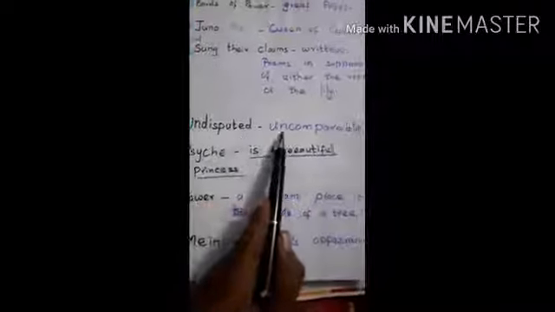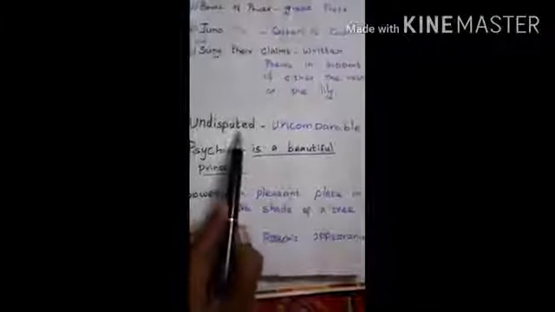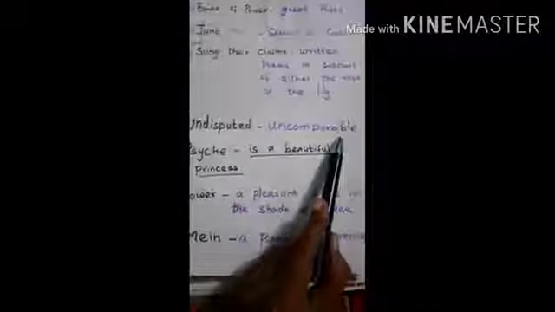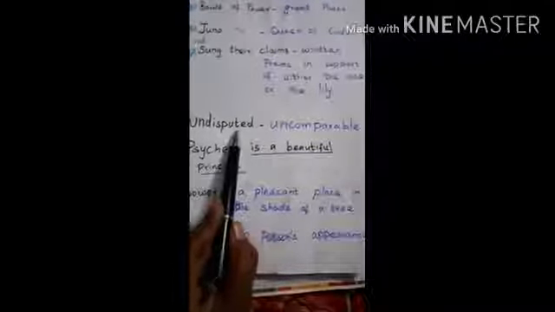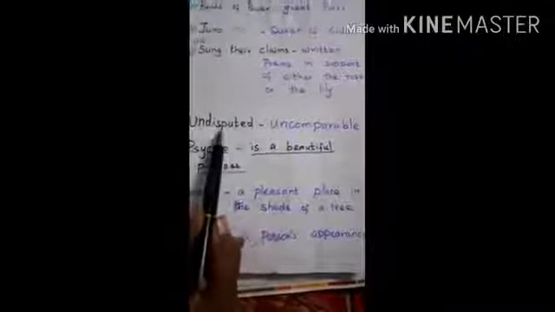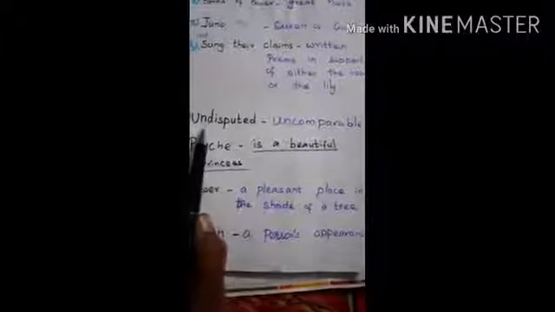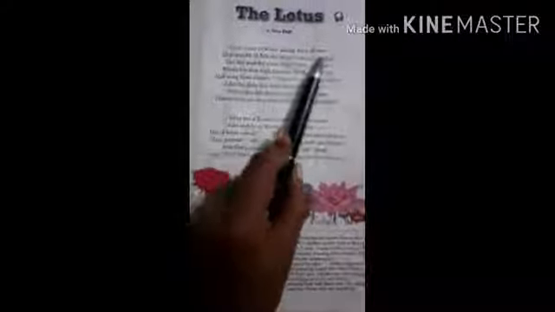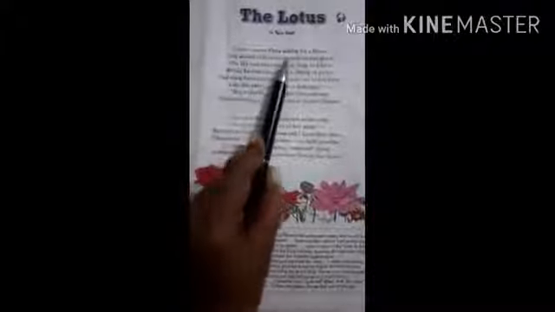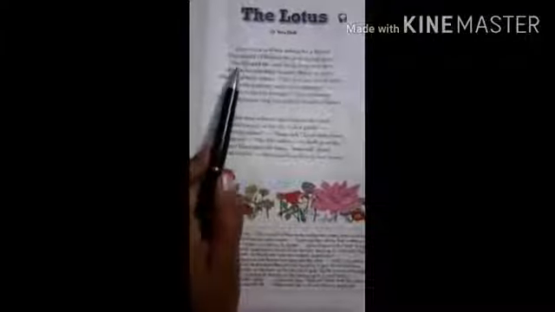Undisputed means uncomparable, or it should not compete with other flowers, should not compete with that particular flower. So love came to Flora asking for a flower that would be the undisputed queen of flowers. Shall we go to the third line?